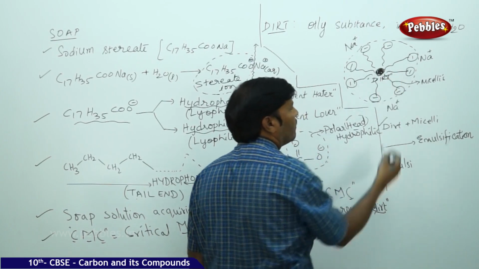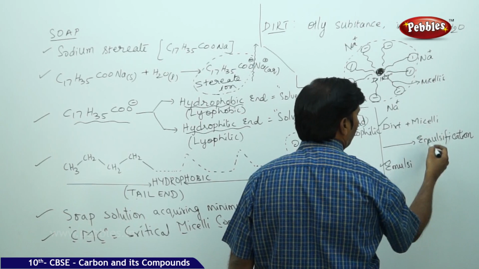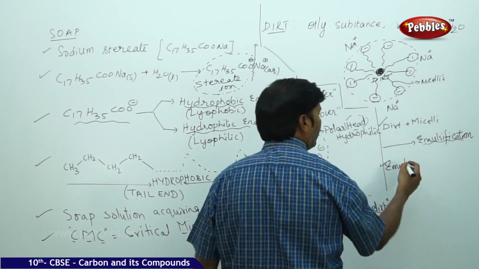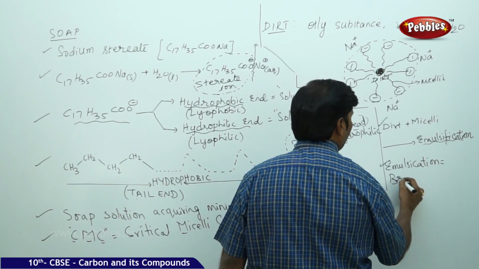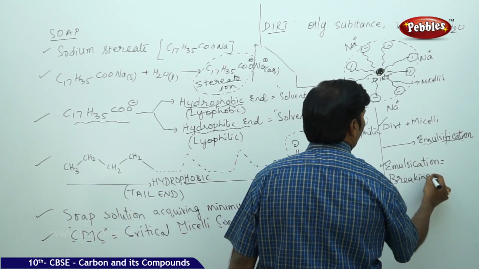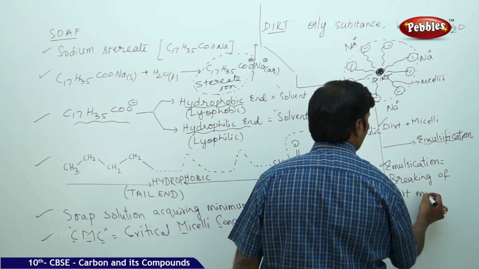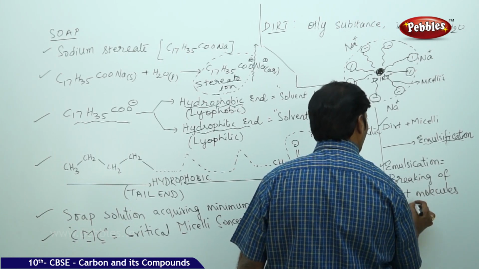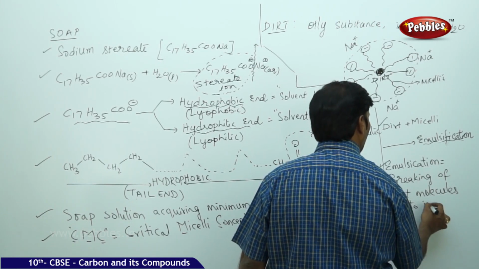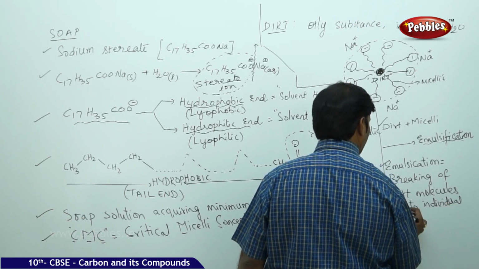Because of this mechanical friction, the process between the dirt and micelle is emulsification. Emulsification is nothing but breaking of dirt molecules into individual particles.